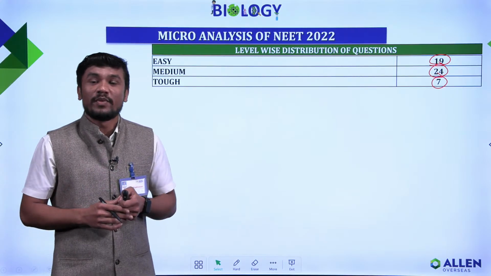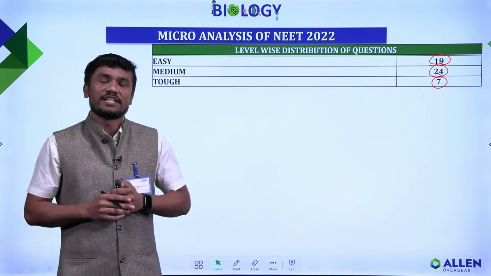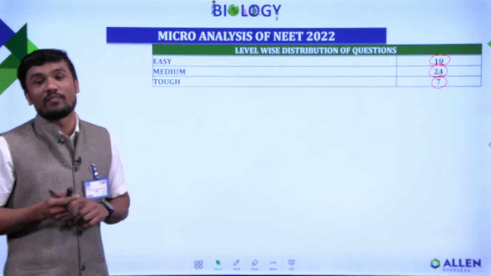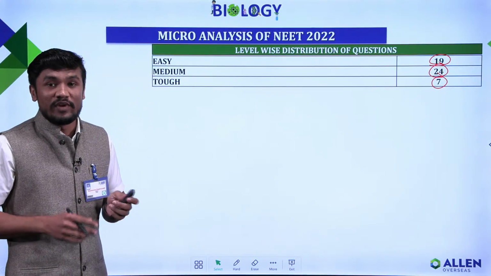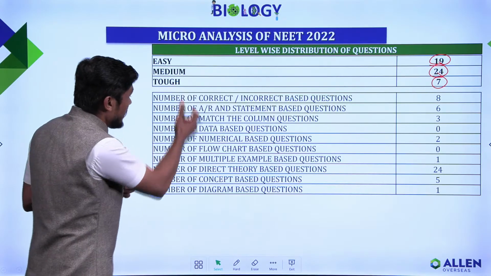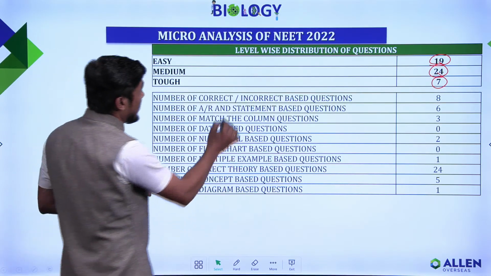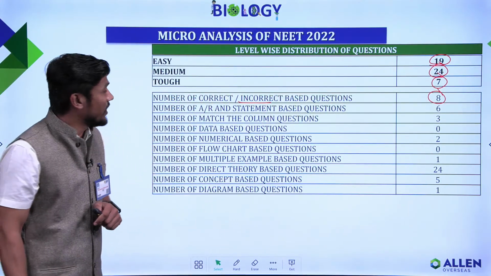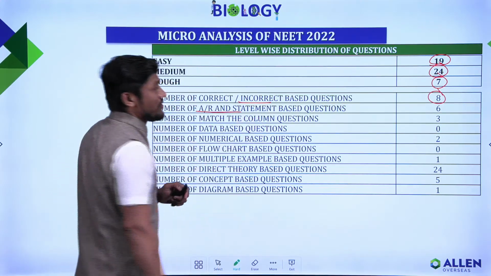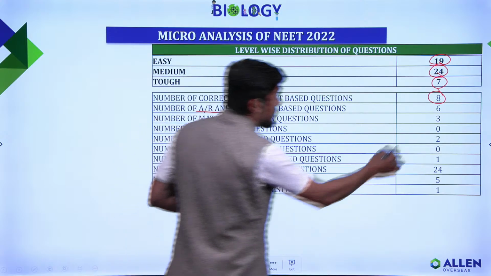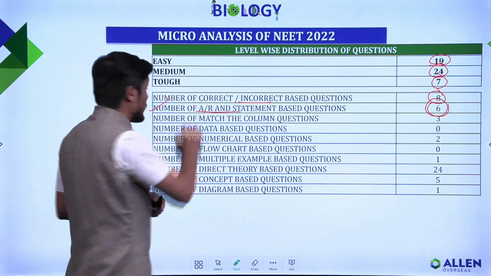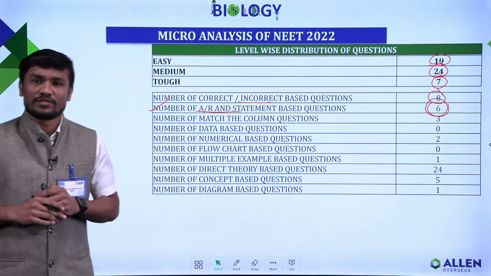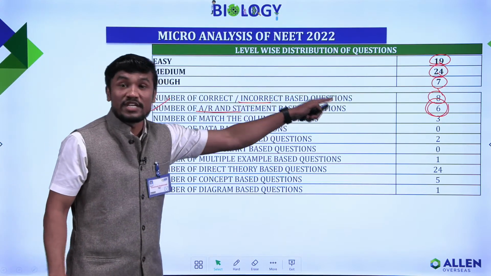In previous year papers, we didn't get many assertion and reason type questions. But this year, we got 6 assertion and reason type questions in the 2022 paper. Let's see the different types of questions. Correct and incorrect type questions: 8 were there in the 2022 paper. And 6 were assertion and reason type questions. If you see the previous year papers, very few were assertion and reason type, but suddenly we got 6 in botany itself.